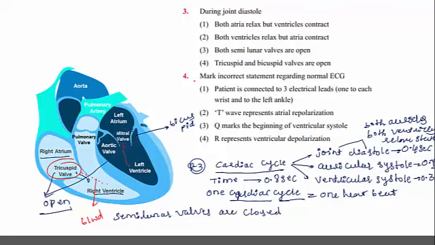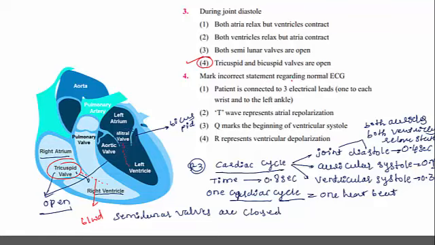Therefore, what happens during joint diastole? All the four chambers of the heart are in the relaxed condition, semilunar valves are in the closed condition, and tricuspid and bicuspid valves are partially opened, not completely opened, but that partial opening helps in the flow of blood from the right atrium into the right ventricle and the left atrium into the left ventricle. So the right answer for this question is option 4. So this one is the correct answer.